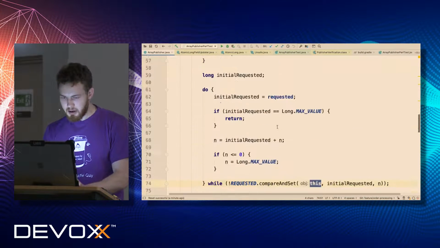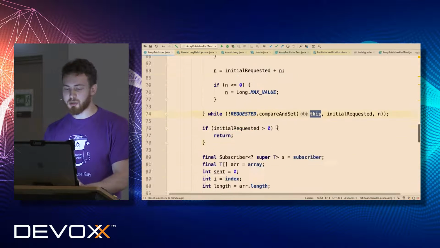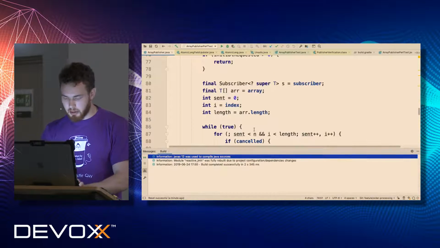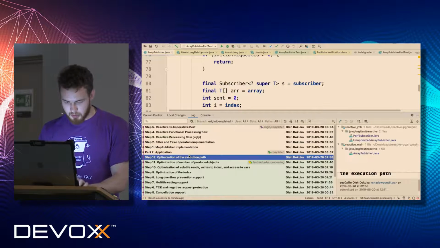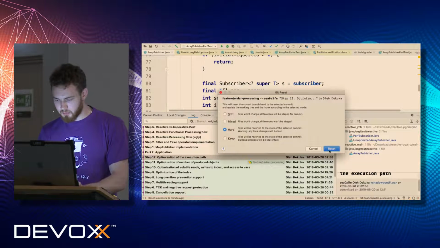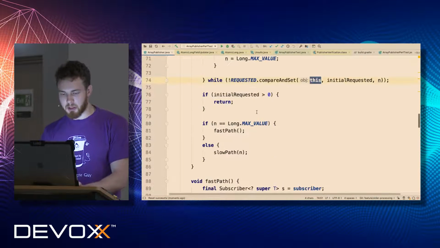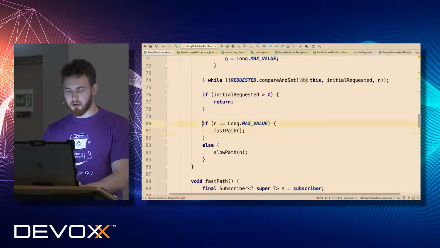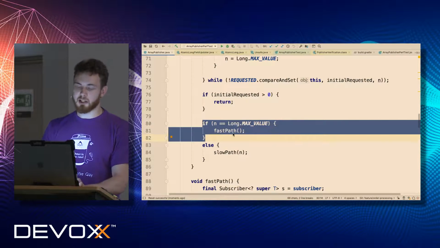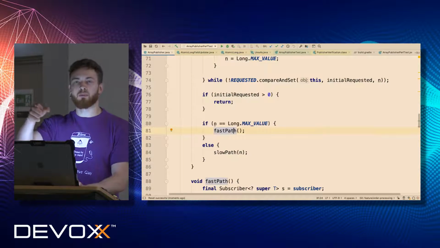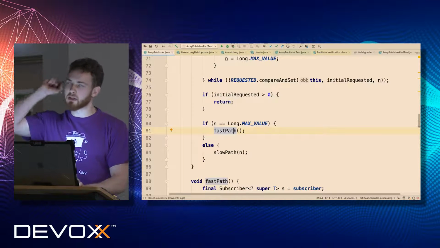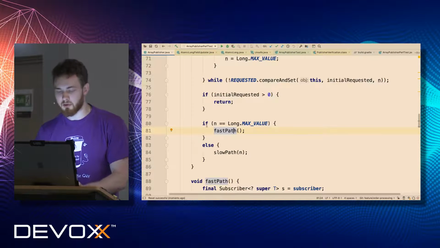Okay. Final optimizations that we have to run here, let me quickly switch to the almost final solution. The final step is the verification of the slow or fast path. As you can remember, I said that Long.MAX_VALUE means that we can just simply send without any verification.